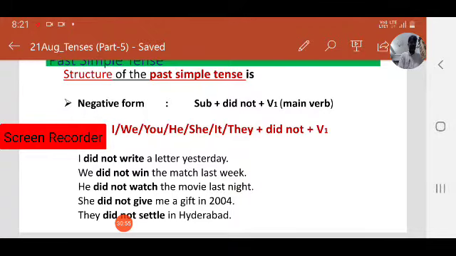Didn't plus win. Didn't watch last night. Didn't give me a gift in 2004. Didn't give, that is the verb structure. 2004, that is the time. Didn't settle, that is the action.